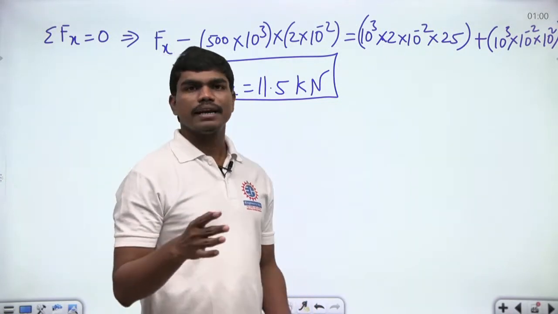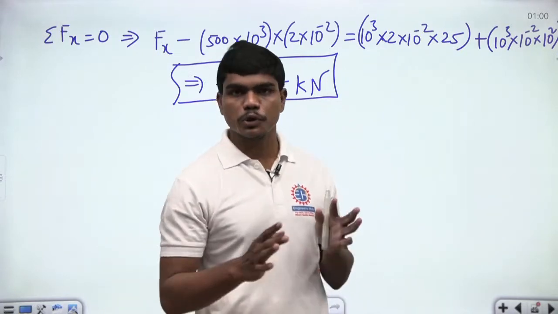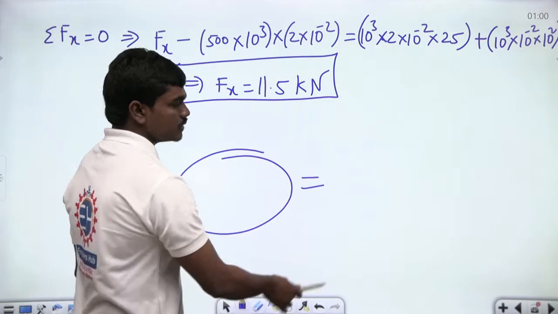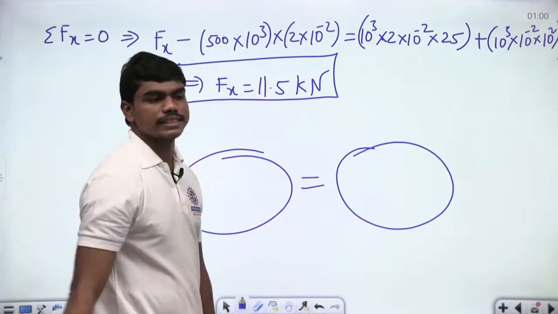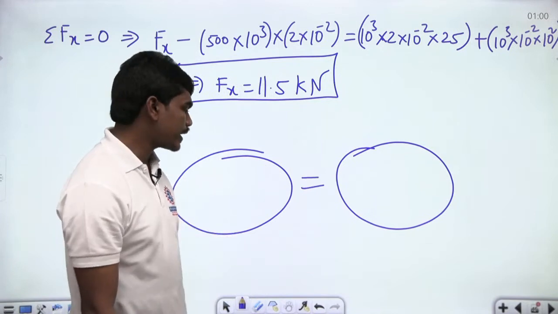Look, I'll tell you one thing. Many times if you have that doubt like whether to write which terms on the right hand side or left hand side, you do one thing. You put an equal to sign. You put all the terms in one direction here and you put all the other terms in another direction here. You'll end up with correct answers finally. Okay. So this is one technique that we generally use.